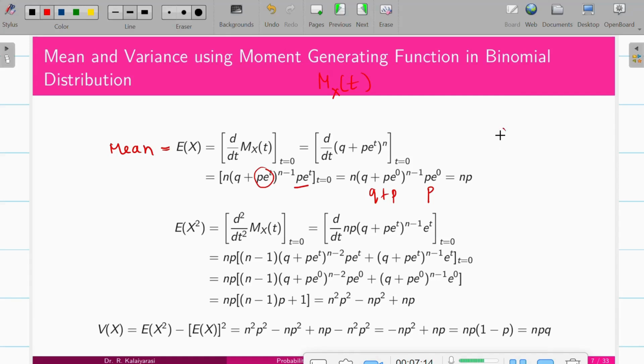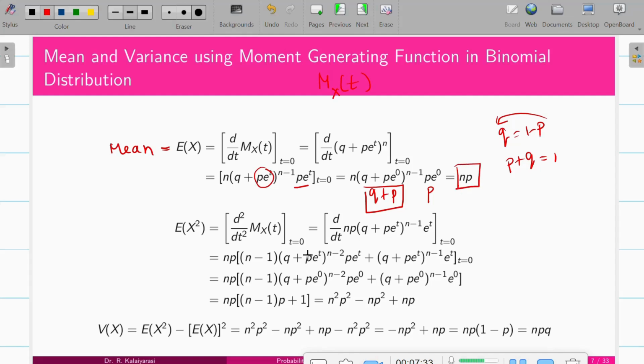We know that q is nothing but 1 minus p. In the binomial case p plus q is equal to 1, so that is left as 1. So finally the mean of the binomial distribution is np.